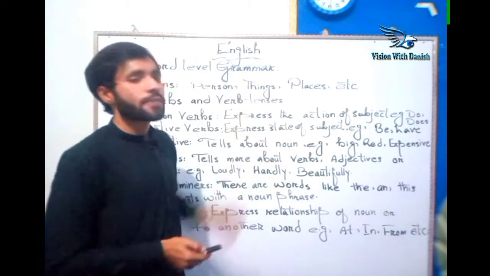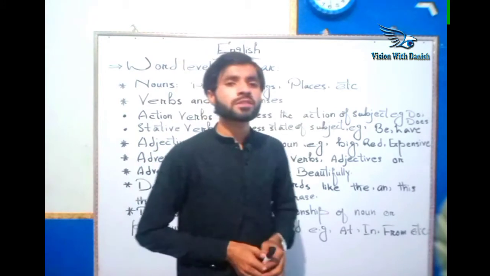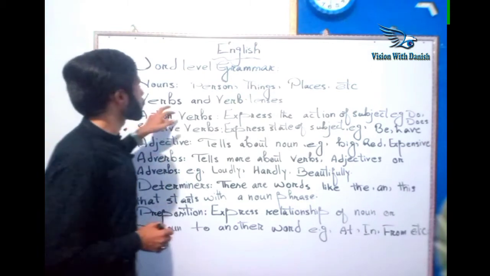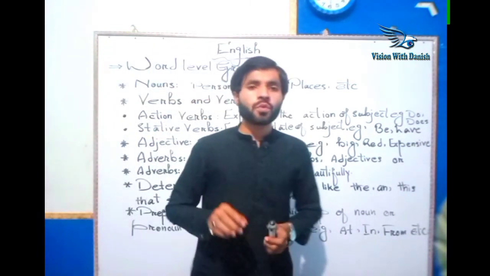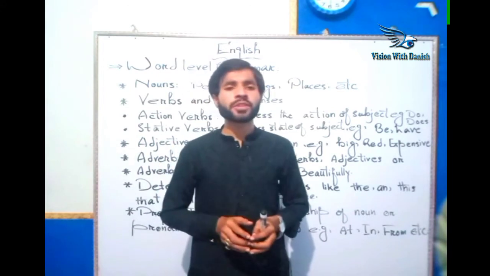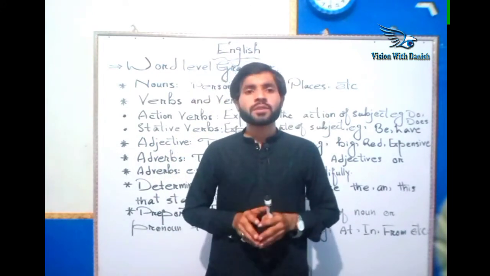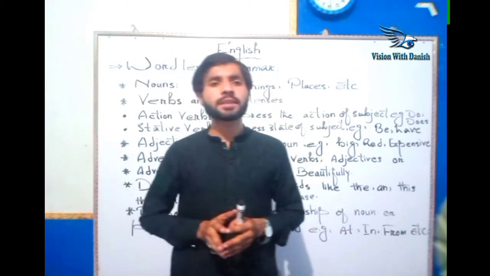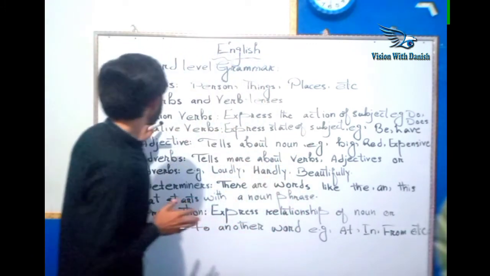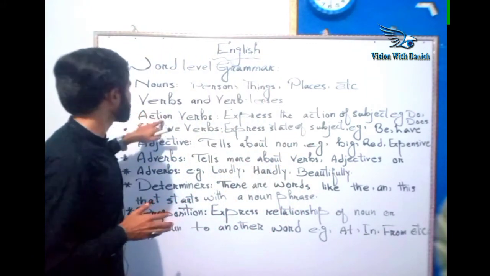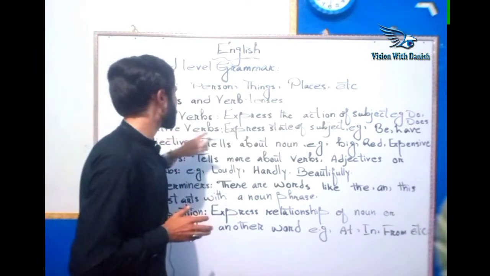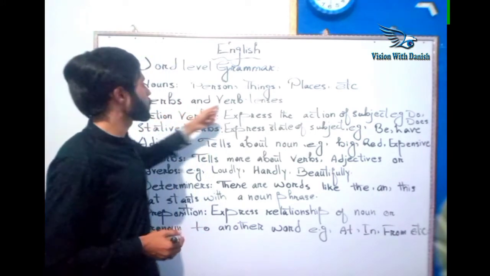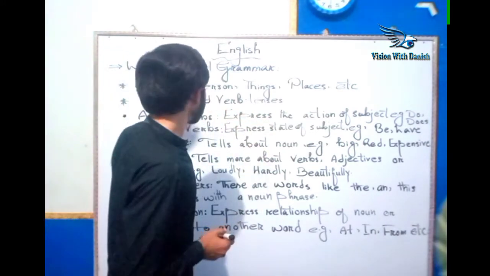A few examples I have quoted here are the names of things, persons, and places. The second word is verb. Here I have categorized the verb. There are several categories of the word verb, and I have categorized two main or core categories of verb. The first category is action verb, and the second is stative verb. Just like I have quoted here, the verb and the verb tenses. What is meant by these two words?